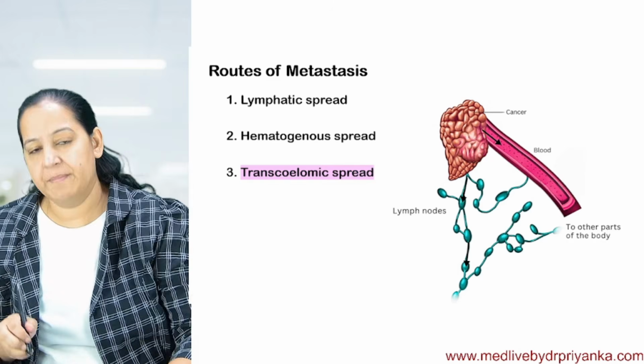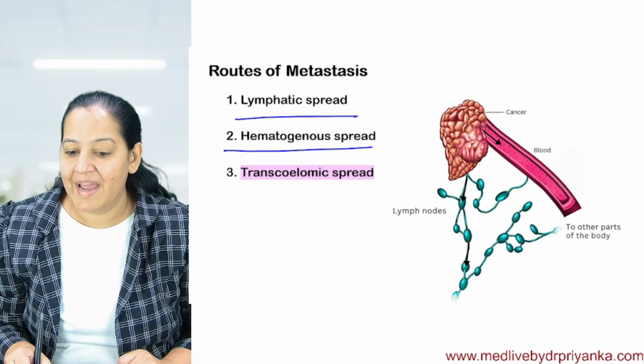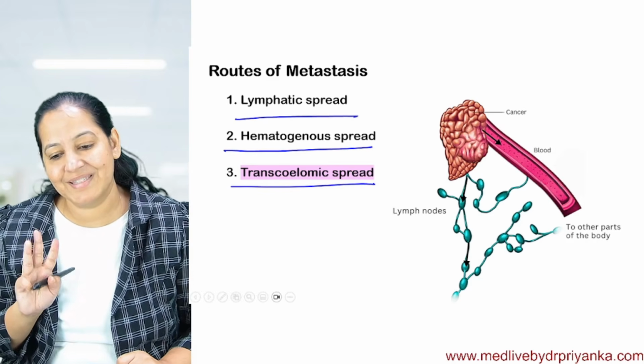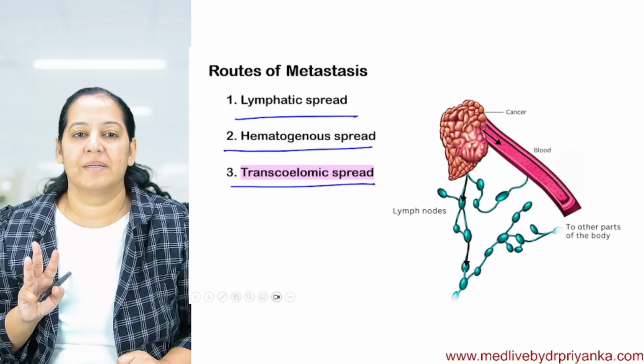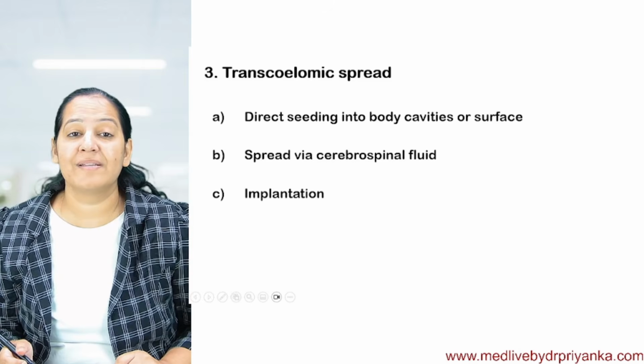So we are done with lymphatic spread and with hematogenous spread. And now I am coming to transcoelomic spread, the third and the last spread. Let's start it. What do you mean by transcoelomic spread?